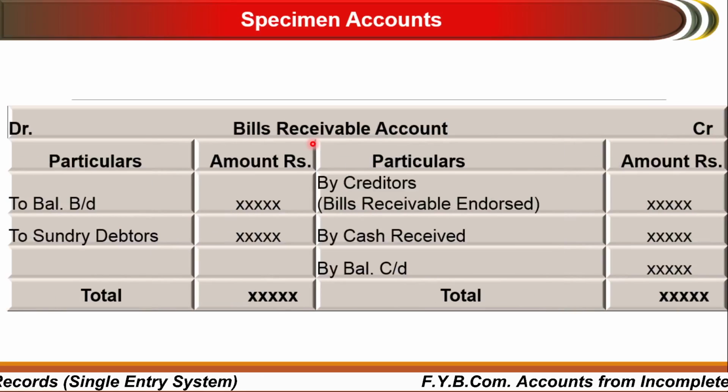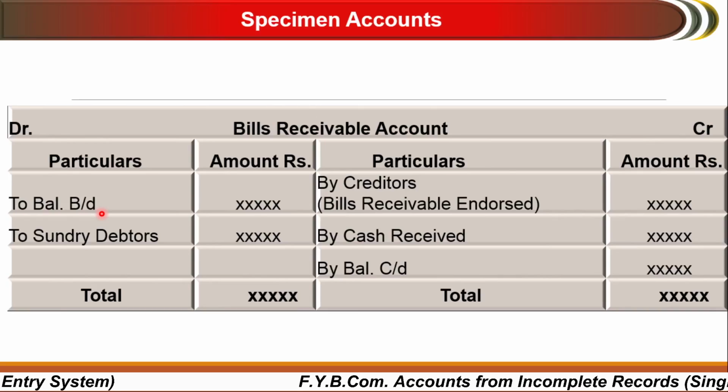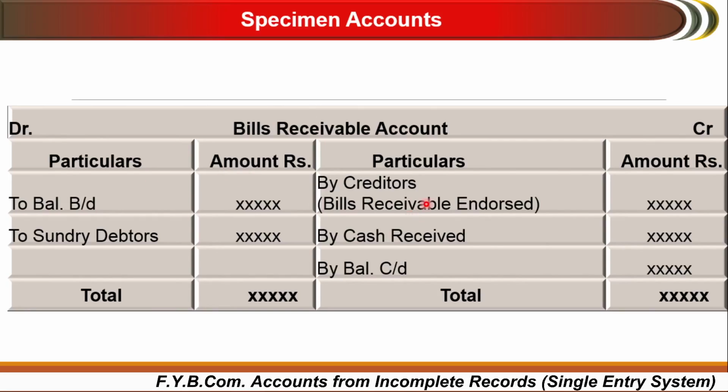After the debtors, you have to prepare the bills receivable account. Here bills receivable is a real account, and here you have to maintain the balance. That is, if there is an opening balance, you have to record it on the debit side. If you have received bills receivable from the debtor, it has to be debited. If a bill is endorsed, at that time you endorse that bill to your creditors, so that particular creditor will be debited and your bills receivable account will be credited.